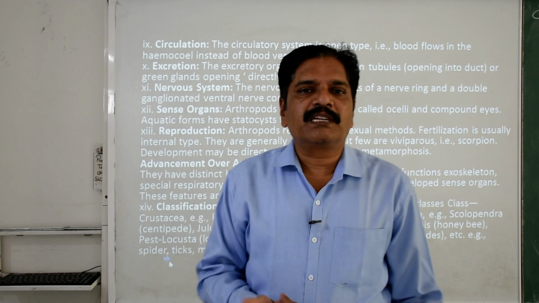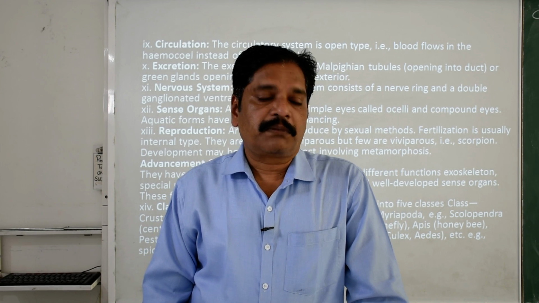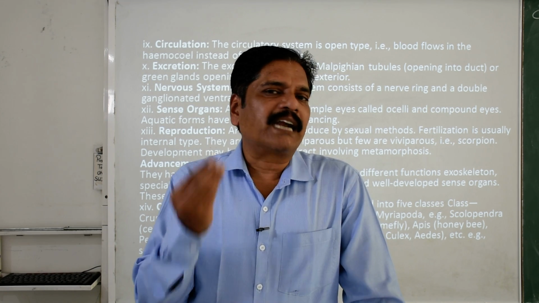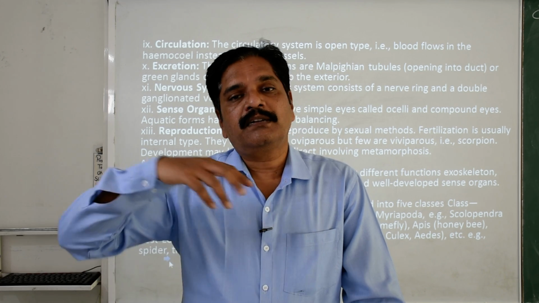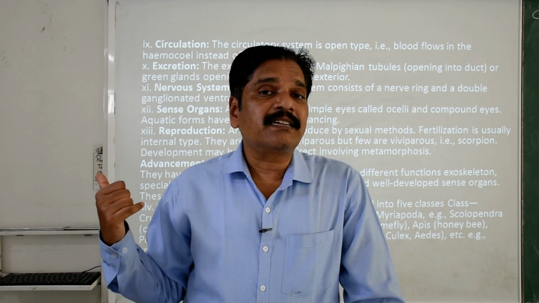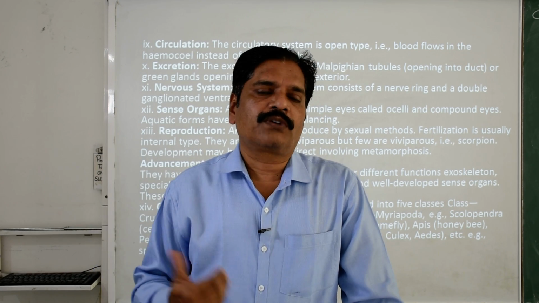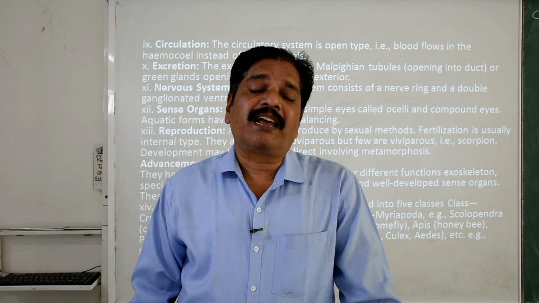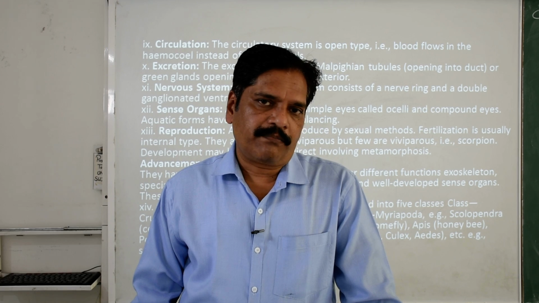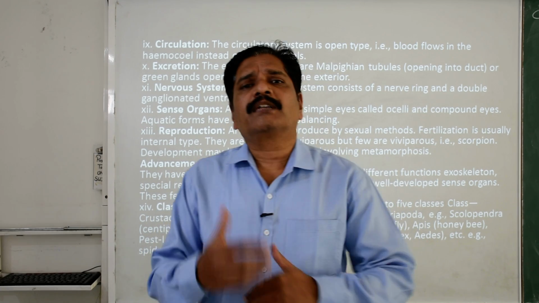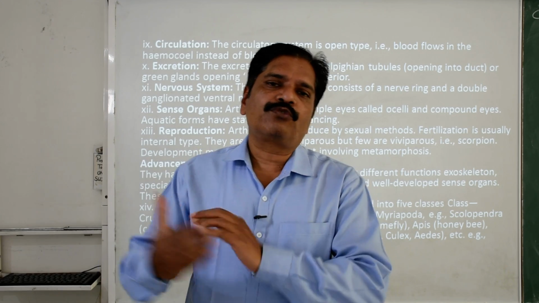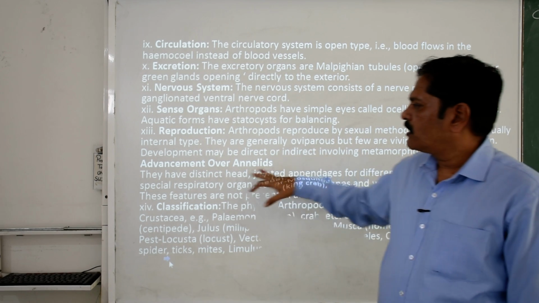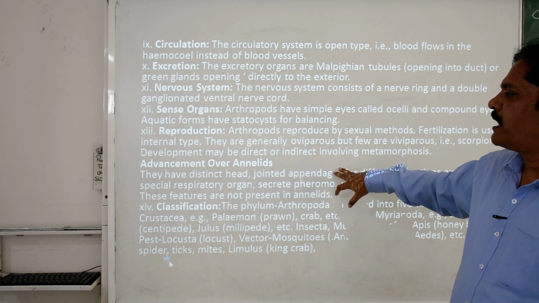You saw this butterfly. If you observe this butterfly, the larva is a caterpillar, and the adult is a butterfly. Great difference between these two. So this intermediate phase is called the larval phase, and this development is called indirect development. And the process of transformation from the larval phase to the adult one is called metamorphosis. Remember this term. Now we will discuss the advancement over the annelids.